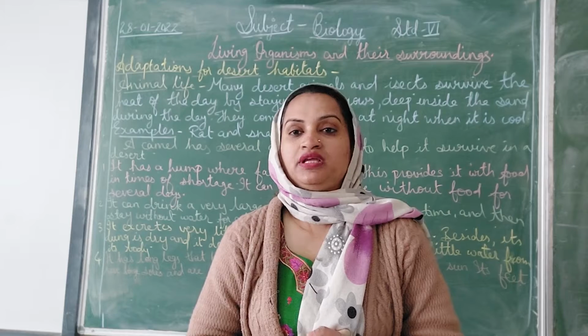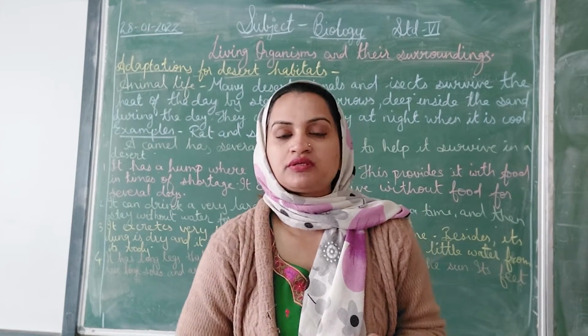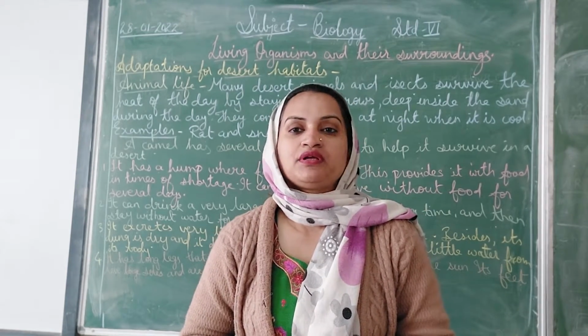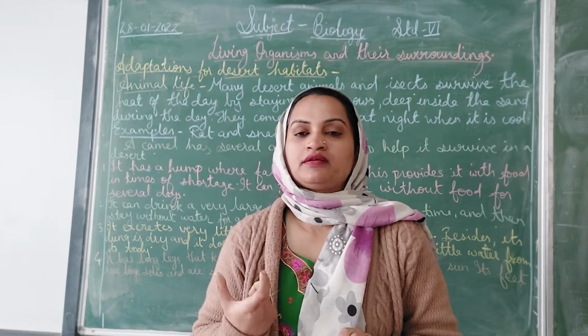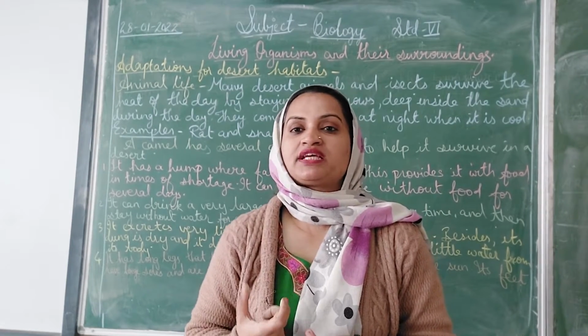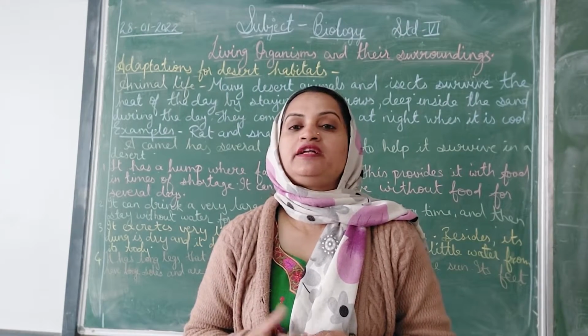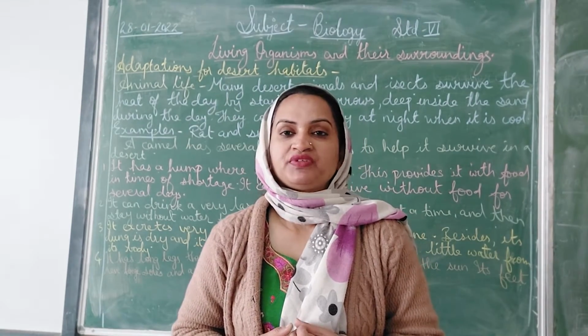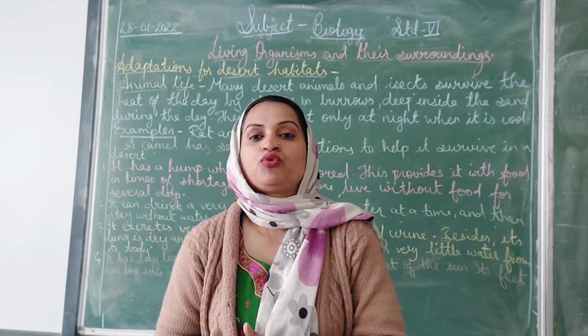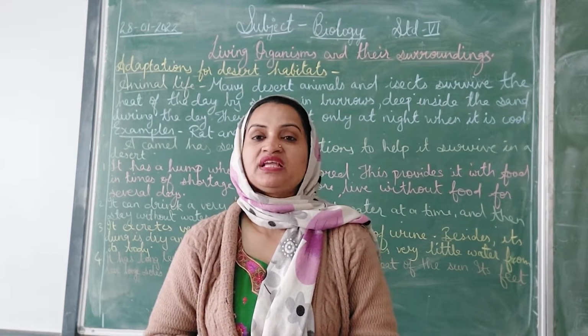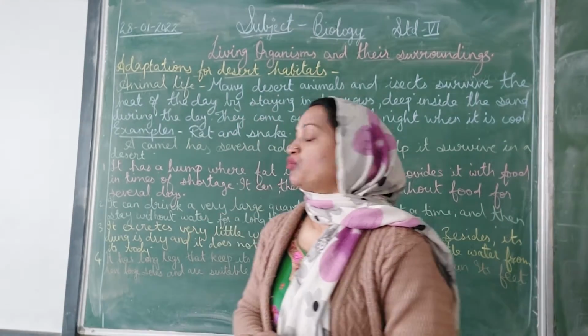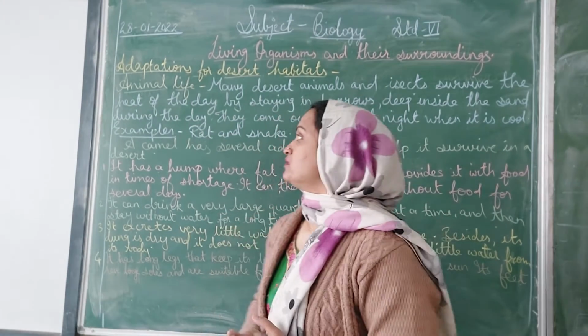We had seen that they have adaptations in their roots, their leaves, and their stems. They are deep rooted. Their stem is very fleshy, known as succulent, and their leaves are modified into spines. Yes. So now we are going to move further, that is, the adaptation of the animals in the deserts. What are the adaptations of animals in the deserts?